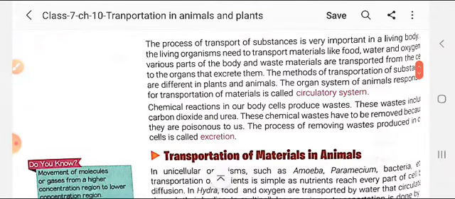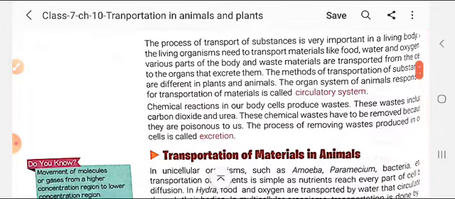In plants and animals, in both cases there are different methods of transportation. The different organs that unite to do the transportation, that is called the circulatory system. The organ system of the animals responsible for transport of material is called the circulatory system.